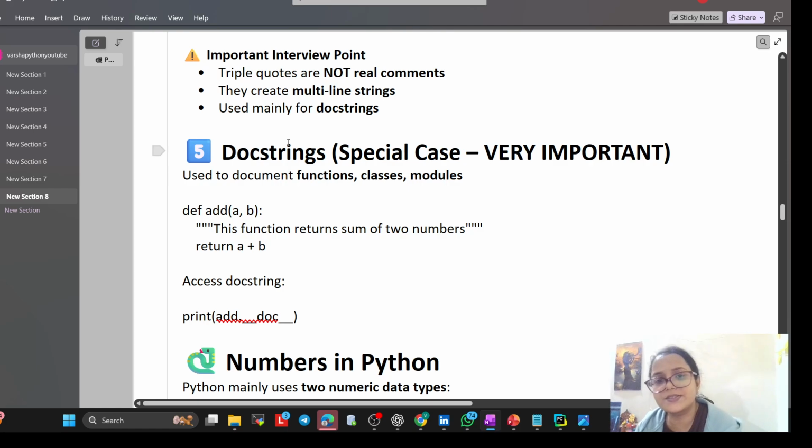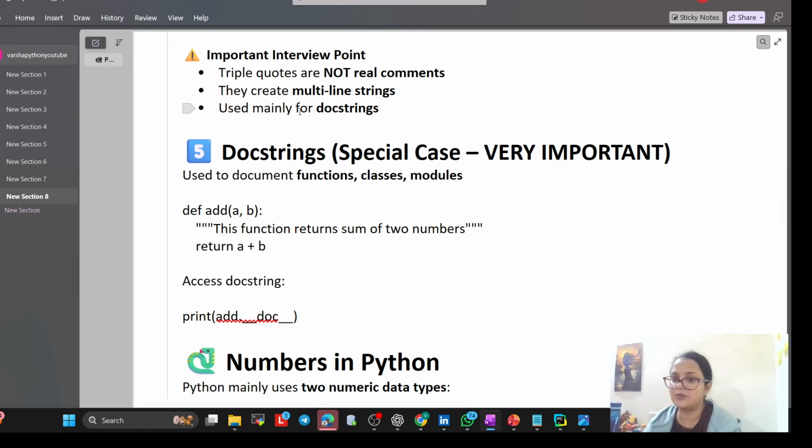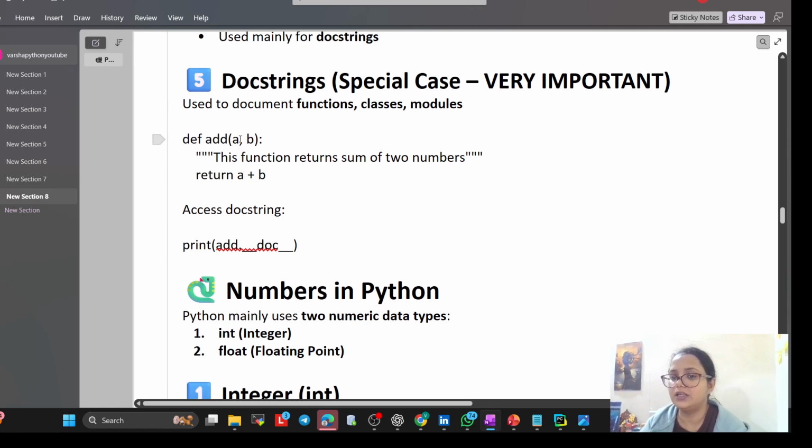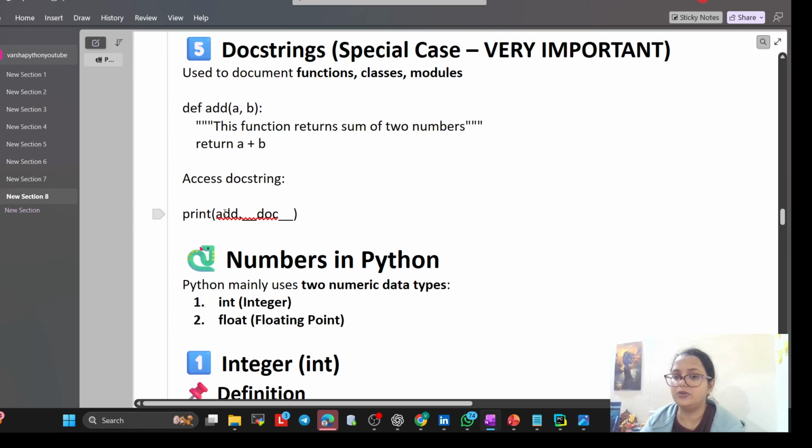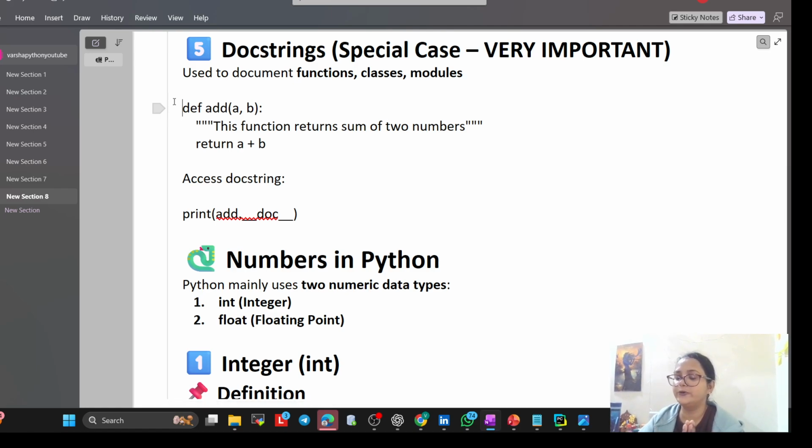Now docstring, here I have written, used mainly for docstrings. Docstring is a special case, very important, used to document functions, classes, and modules. For example, def add(a, b), we have to add, and this function returns the sum of the two numbers, right? Return a plus b. So this is the docstring, so we will write print add.__doc__. Now in this scenario, we can't comment here. If some function is in some class, or you want to comment on some module, in that scenario you can use a multi-line string comment. See this.